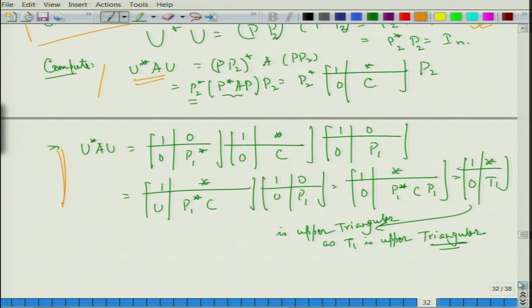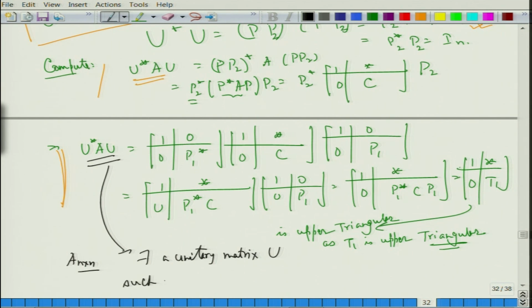All right. So what we have shown is that given any matrix A, which is n cross n, there exists a unitary matrix U such that U star A U is T1, an upper triangular matrix.